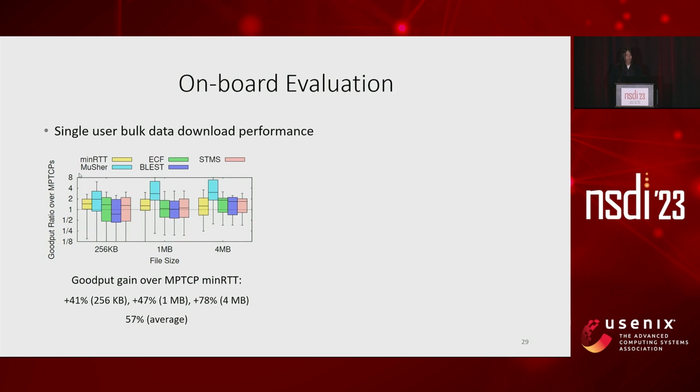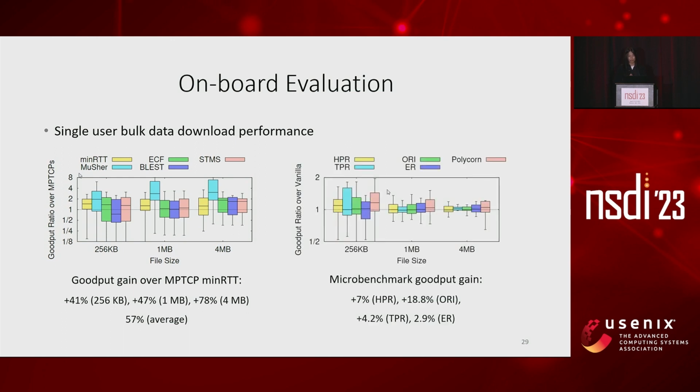We compare the performance of POLYCORN with state-of-the-art multipath schedulers in single-user file download sessions. We note that except for BLEST under 256 kilobytes tests, POLYCORN outperforms all multipath schedulers and achieved 57% better performance against its base scheduler, MinRTT. In micro-benchmark tests, we show the gain of individual schedulerlets of POLYCORN as shown in the right figure.